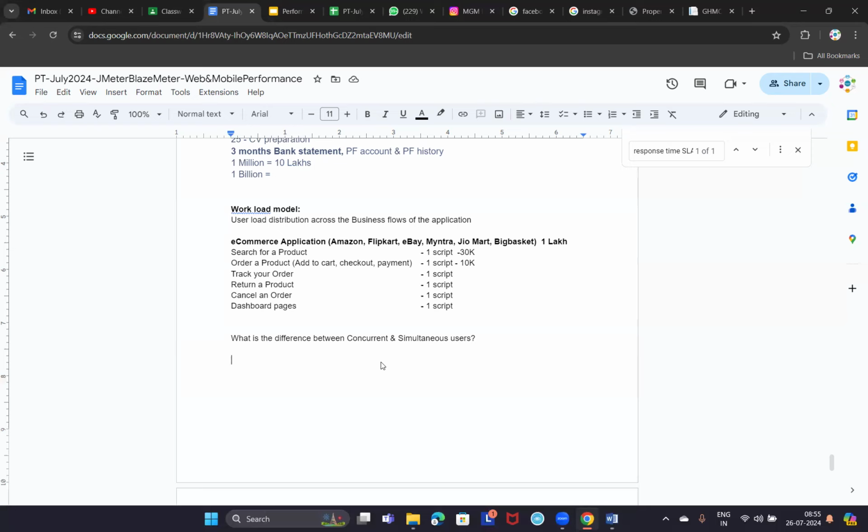Right, perfect. So concurrent users means all the users who are using an application or a business flow. Those are called concurrent users.